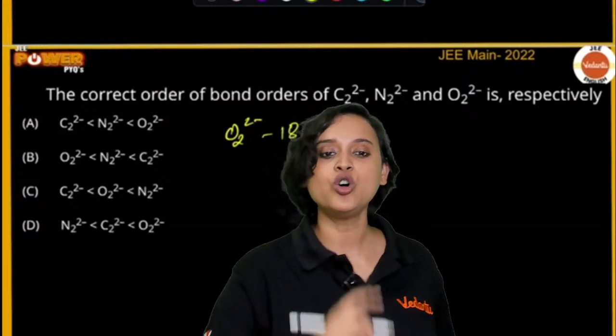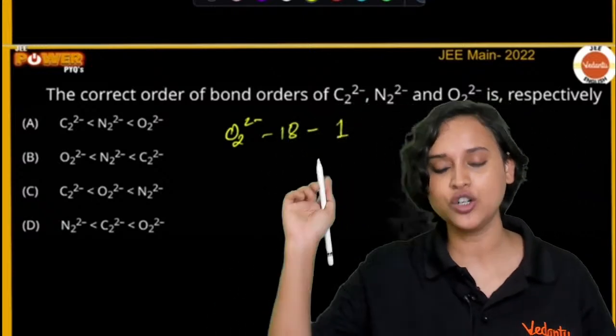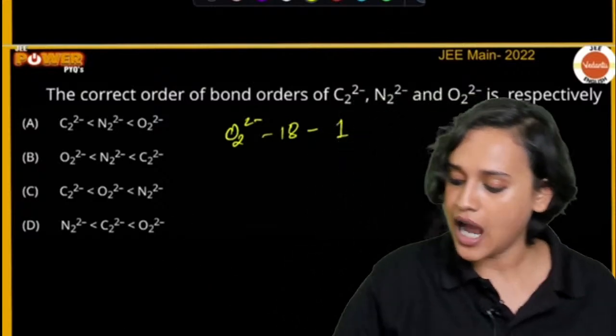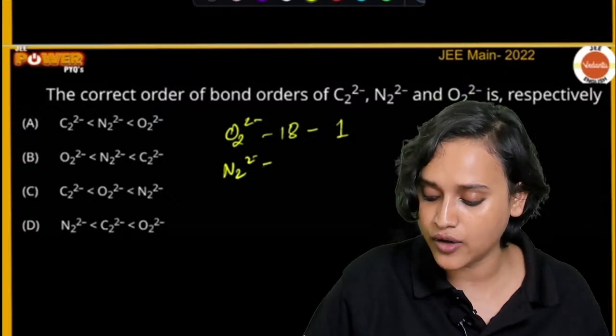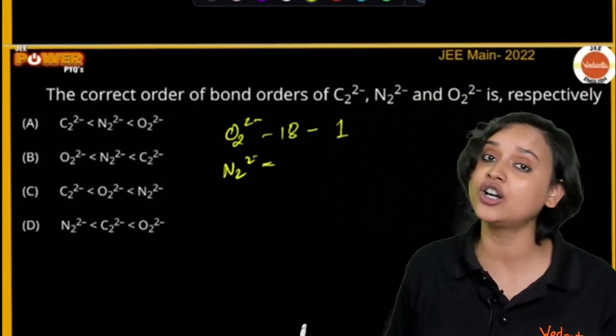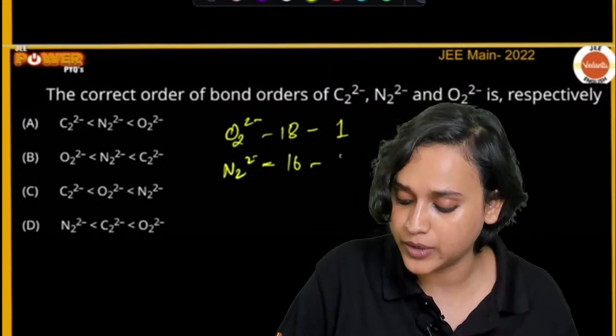So for O2 2 minus, there will be 18 electrons and the bond order is going to be 1. Now for N2 2 minus, who can tell me the number of electrons and the bond order? Here we will have 16 electrons and the bond order is going to be 2.